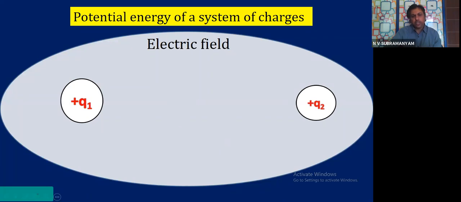So now let us derive the formula for potential energy of the system of two charges. Whenever there are two charges considered, there will be some potential energy stored in the system. Electrostatic potential energy. The work done against the electric field will be stored as electrostatic potential energy. That is what I will calculate now. A very easy derivation.